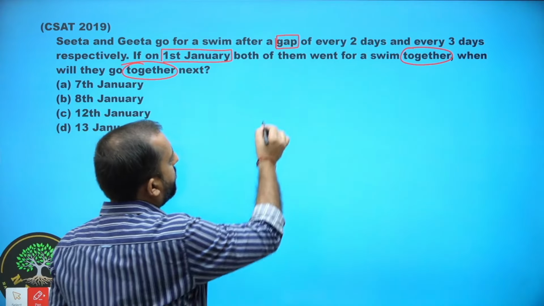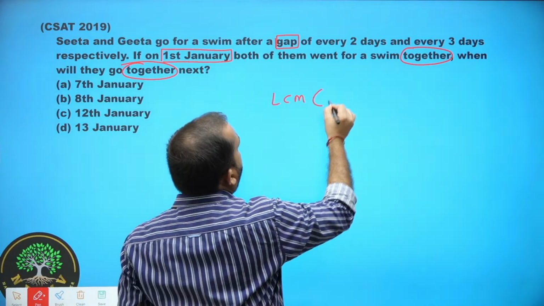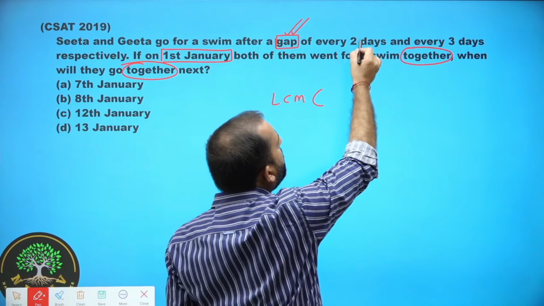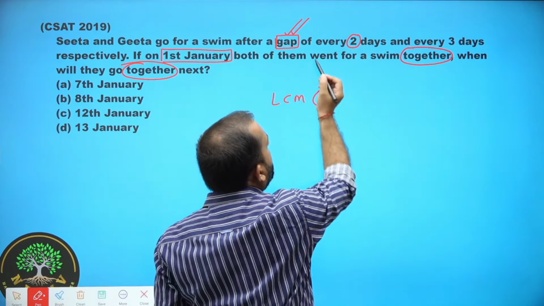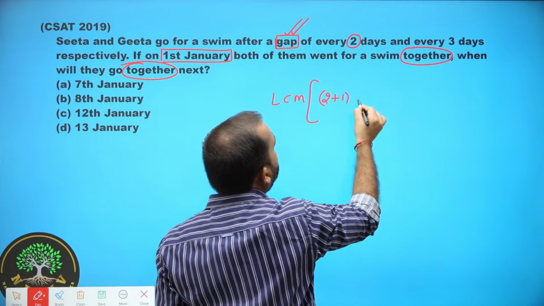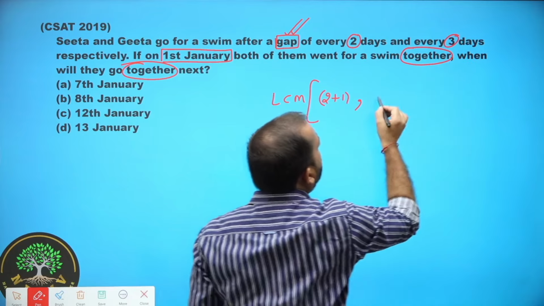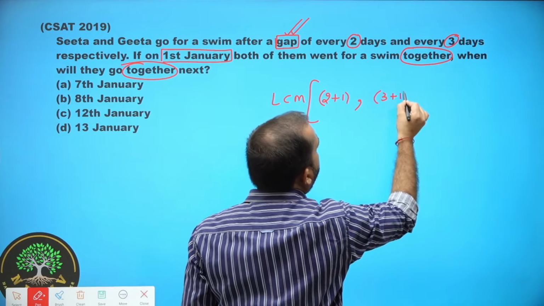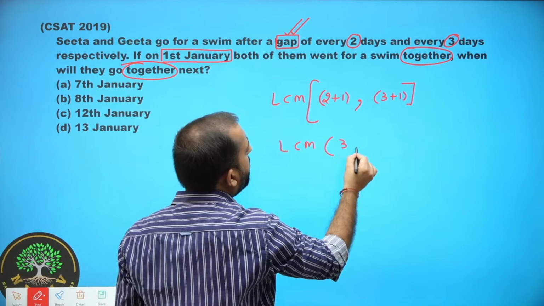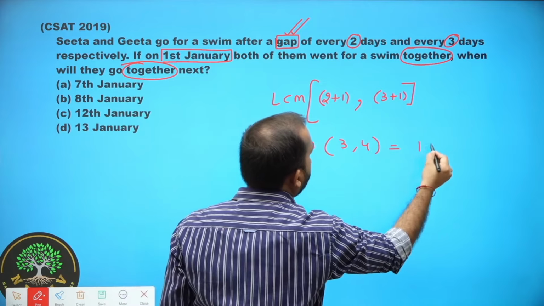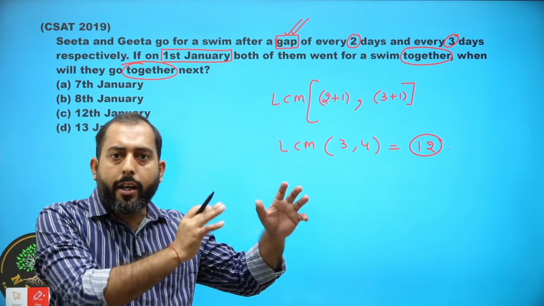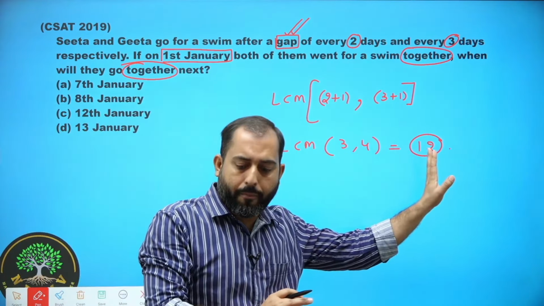Now, guys, since the word gap is written here, what you will do is add 1 to 2. So basically in this question you will calculate LCM of 2 plus 1 and 3 plus 1, which is basically equal to LCM of 3 and 4. LCM of 3 and 4 is 12. So they will go together again after 12 days.